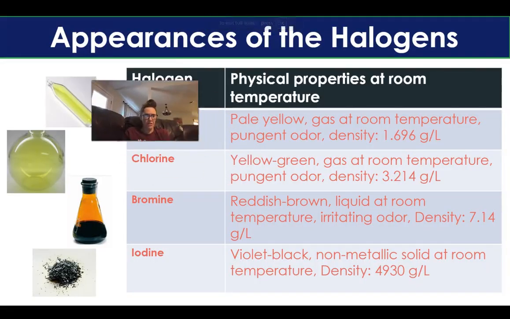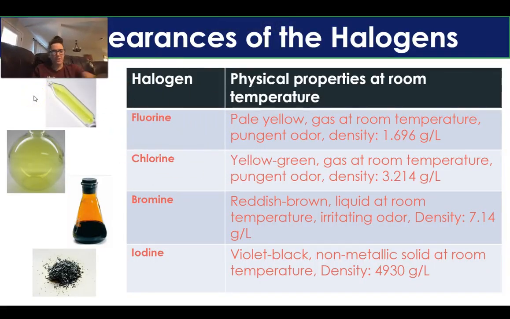Speaking of the halogens, they have a trend in their physical properties going down the group. For example, going from fluorine, chlorine, bromine to iodine, it goes from a gas to a liquid to a solid. That's because the size of the atom gets much larger as you go down the group. So there are more electrons and more movement of those electrons in the atom, and that creates instantaneous dipoles, where at one point the atom might be more positively charged on one side and negatively charged on the other, which causes temporary attractions between those dipoles. Therefore the intermolecular forces will be stronger the bigger the atom is.